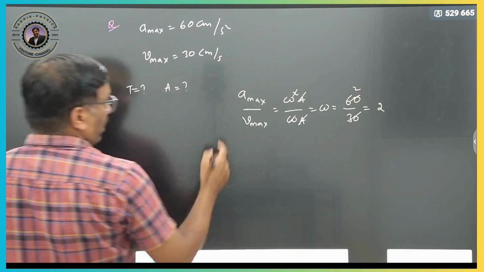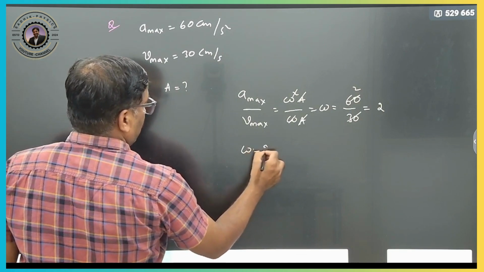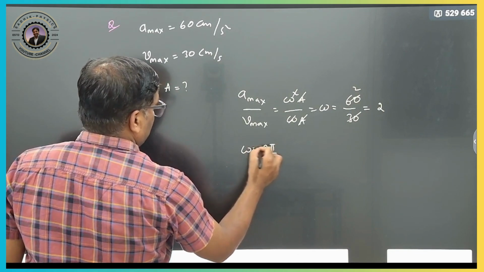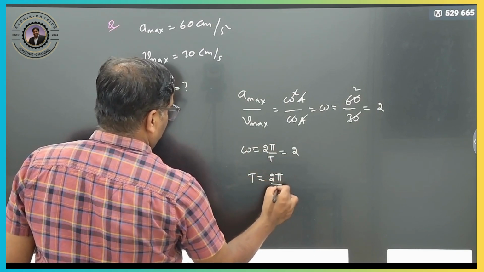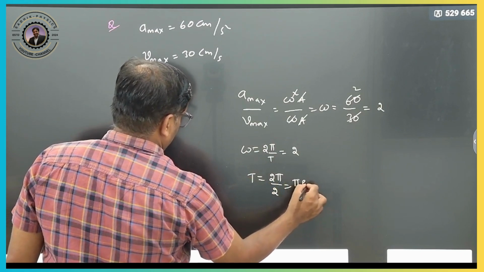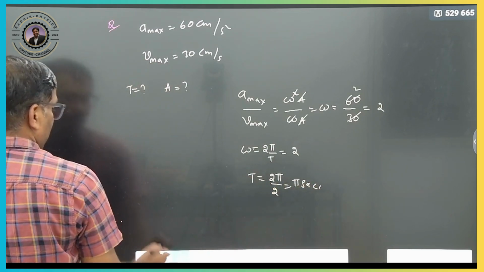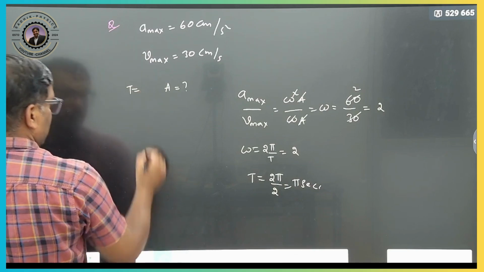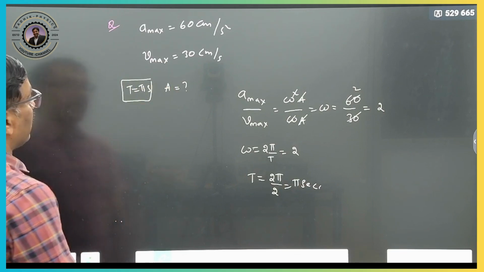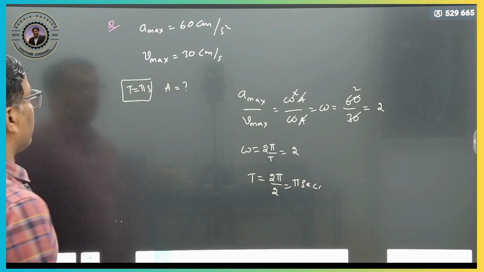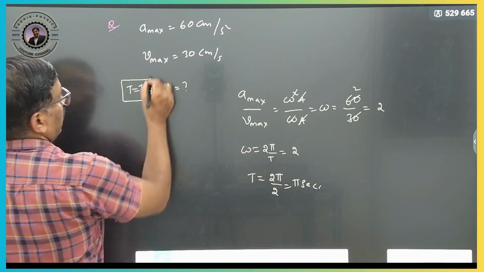But we don't want omega. Omega is 2 pi by T, so 2 pi by T is equal to 2. Therefore T is equal to 2 pi by 2, so the time period is pi seconds. Now we want to calculate A max.